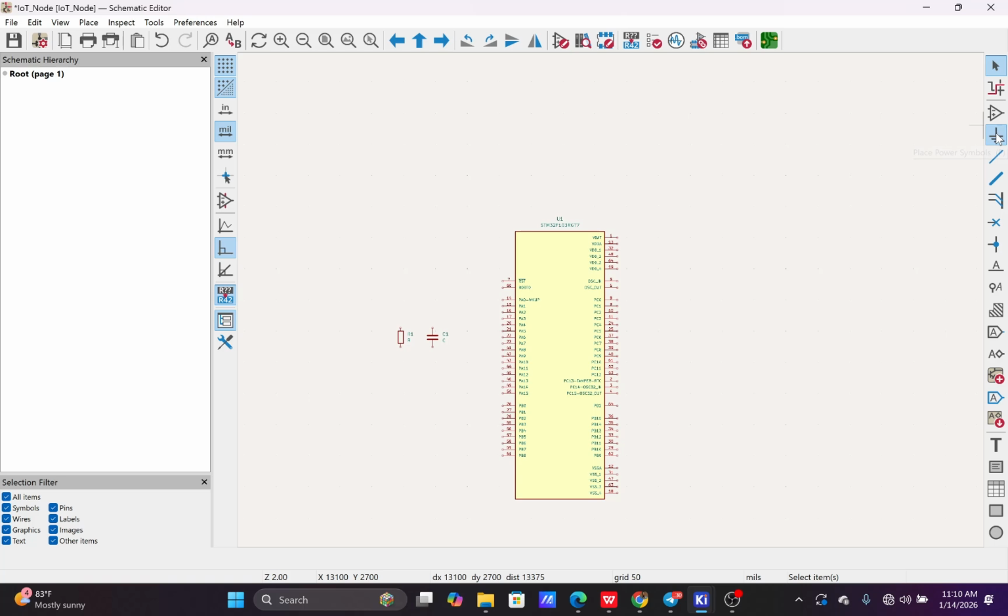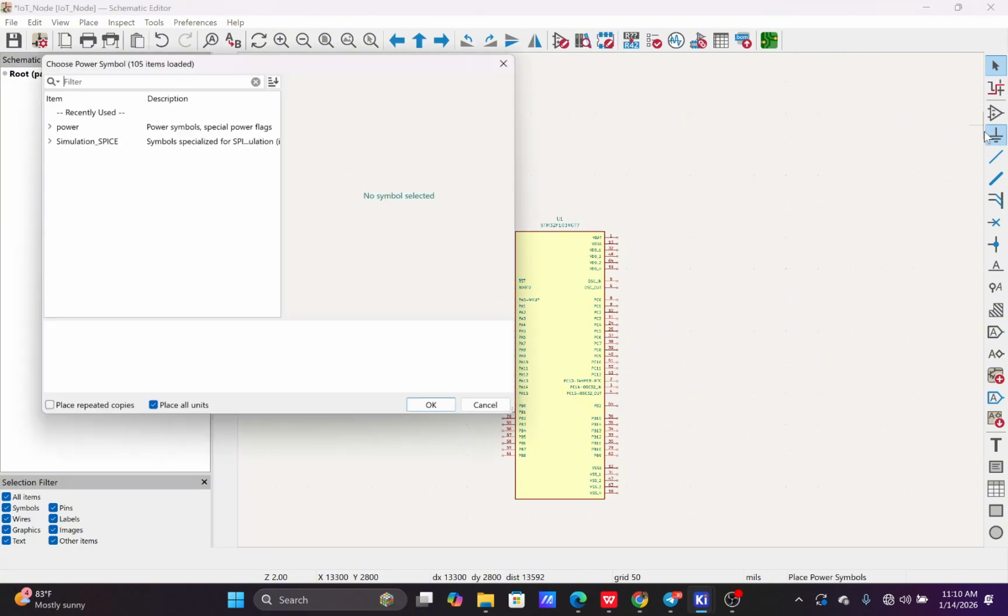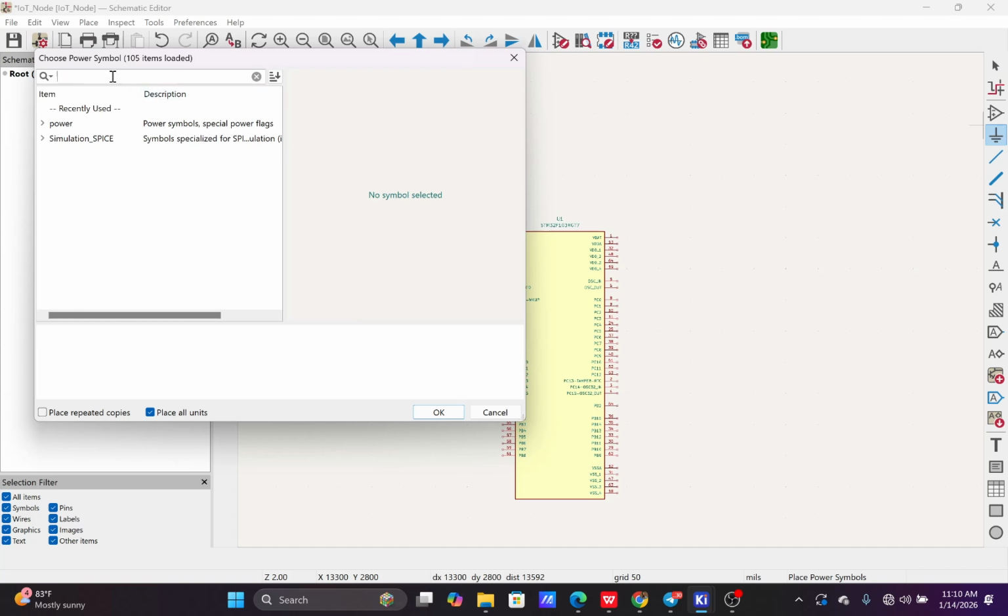So the next icon here is place power symbol. This is majorly for power symbols like the ground connection. If your system is operating with 12-volt, 5-volt, or 3.3-volt power rails, you can get all that here.